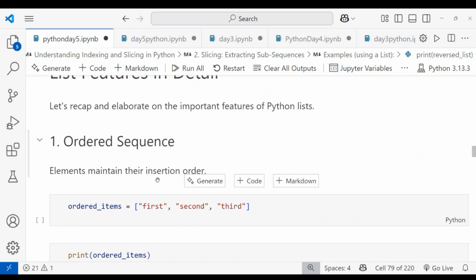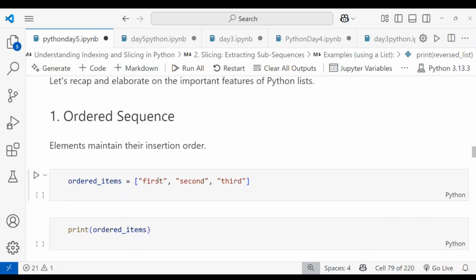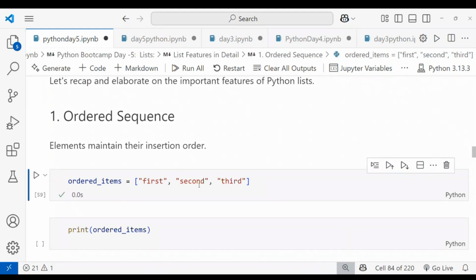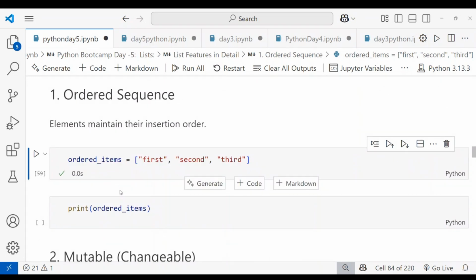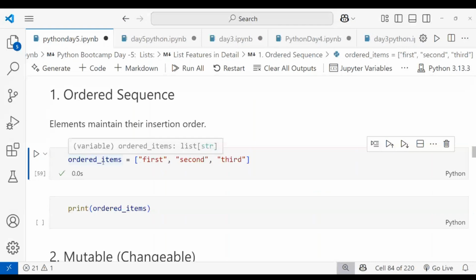Like your Amazon orders or Flipkart orders, it all works this way. I'm giving ordered items: first order, second order, and third order. I'm giving the names first, second, third as string data types in the list. When I run this, the data value is shown in my ordered items variable name. That variable is stored in our system memory location.